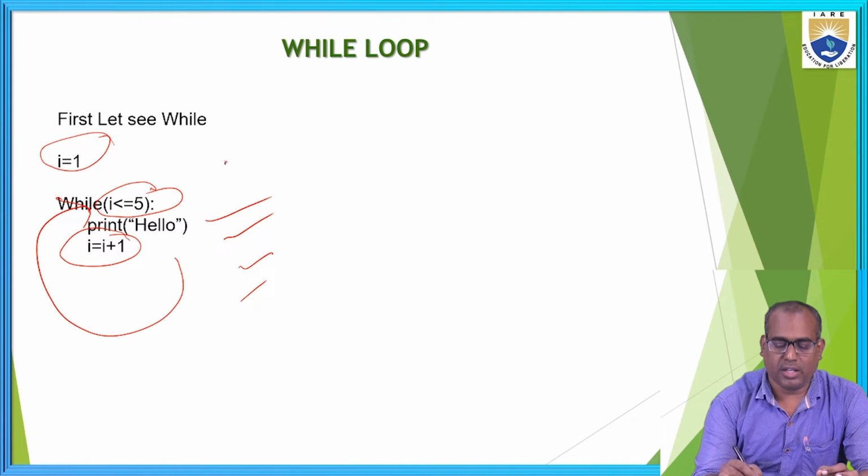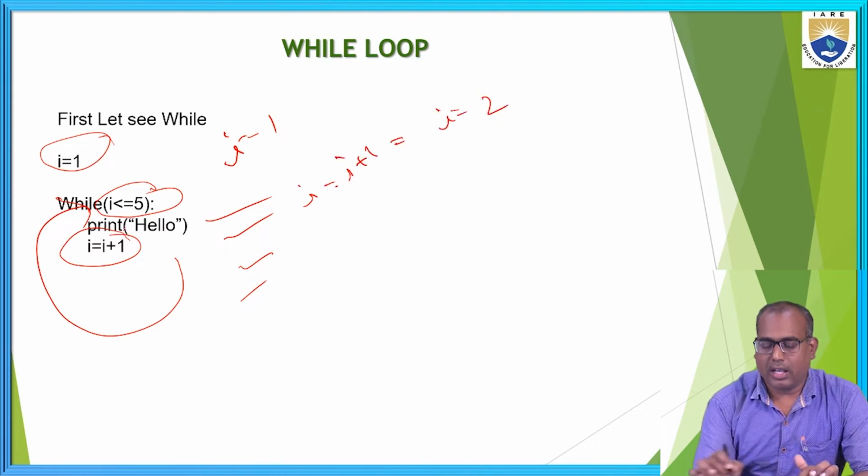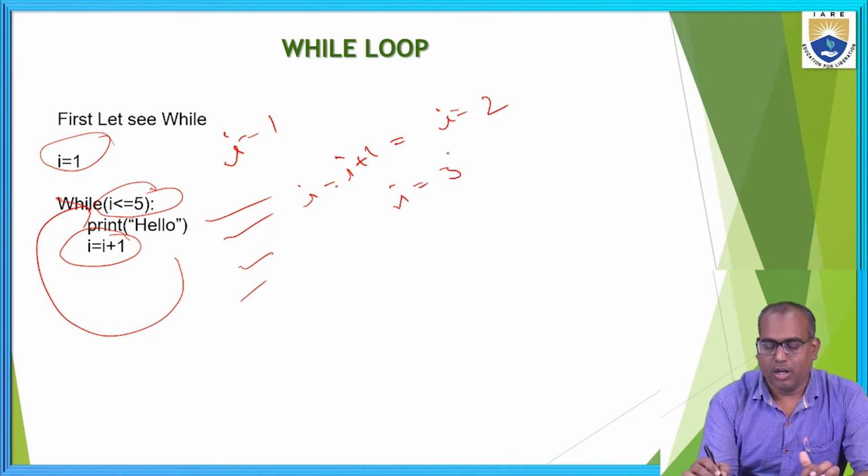First time i is equal to 1. Then I print one time. Then the i value becomes i equals i plus 1, so now the i value is 2. 2 is less than or equal to 5, so again the condition is true. The second time I print hello. Next time the i value becomes 3, 2 plus 1 is 3. 3 is also less than or equal to 5. Again I print hello.